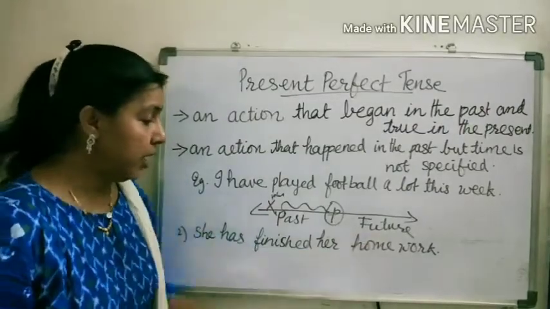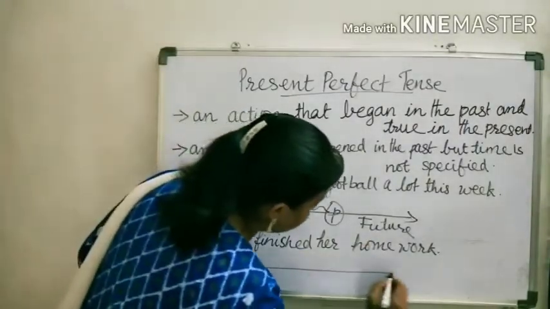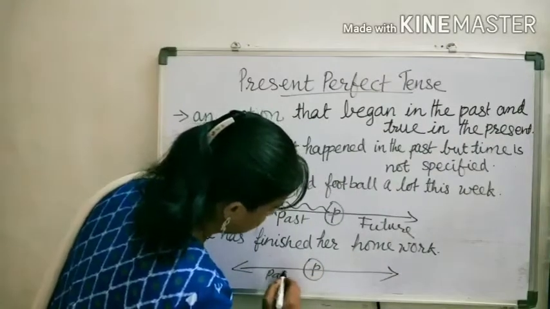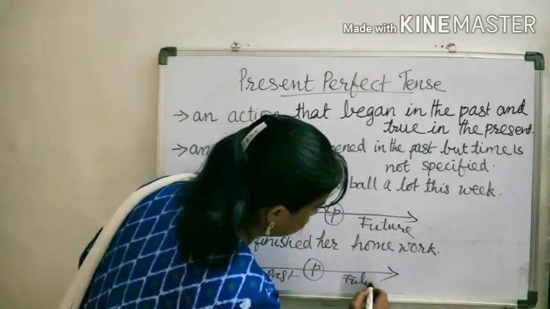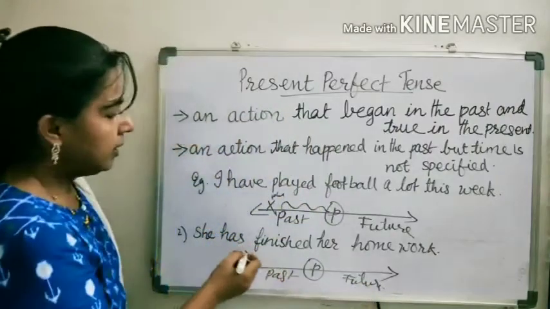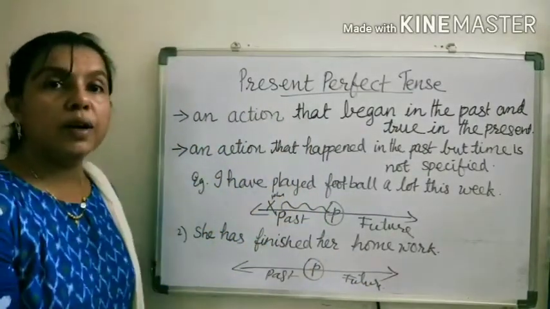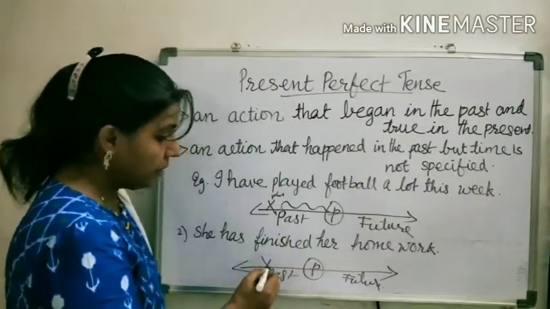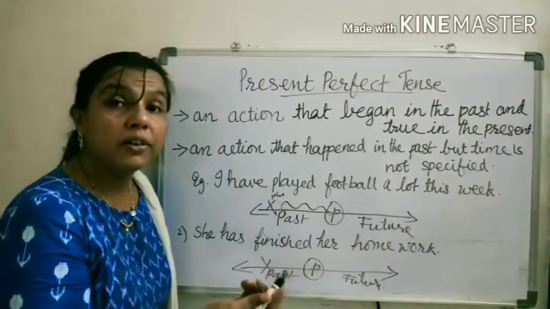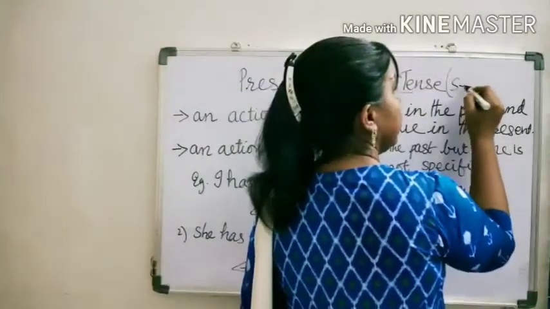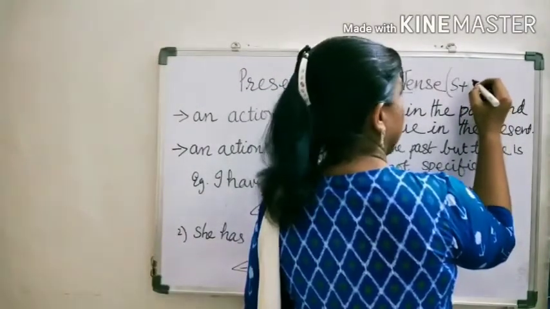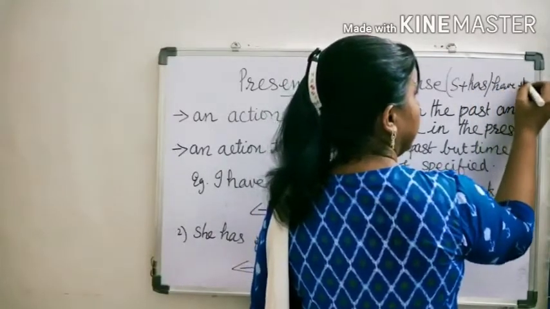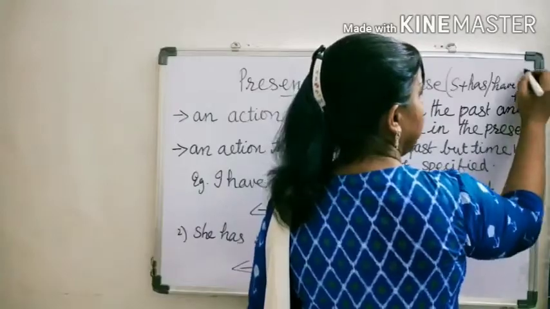Let us see the second example. She has finished her homework. In the timeline, this is present, past, future. She has finished her homework somewhere in the past, but the time is not specified. The structure is subject plus has or have plus verb 3 plus object.